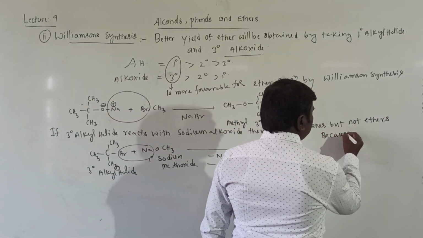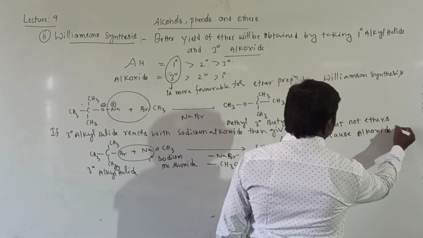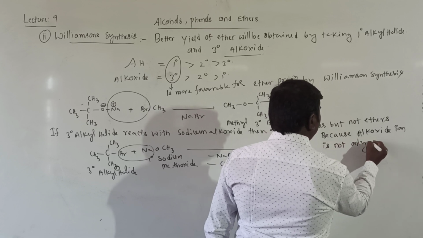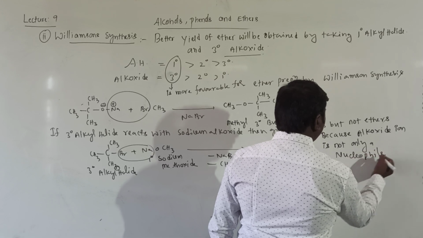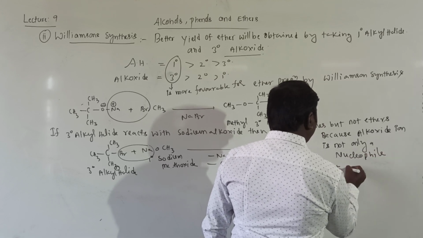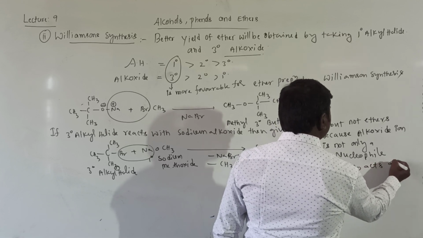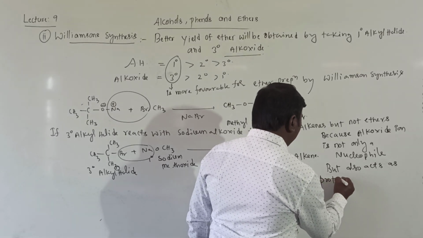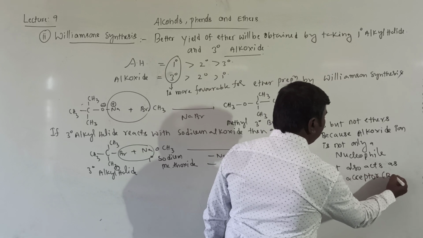Reason, students, is that alkoxide ion is not only a nucleophile, but also acts as proton acceptor. It means base.